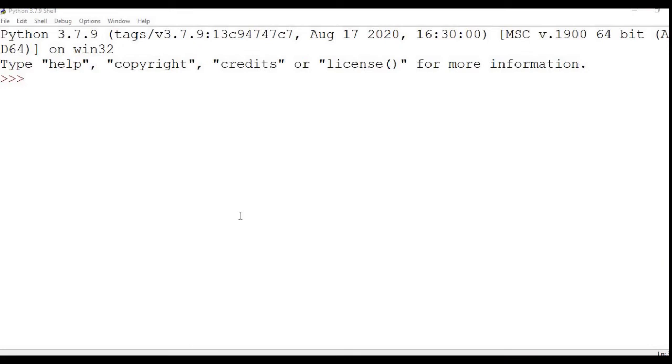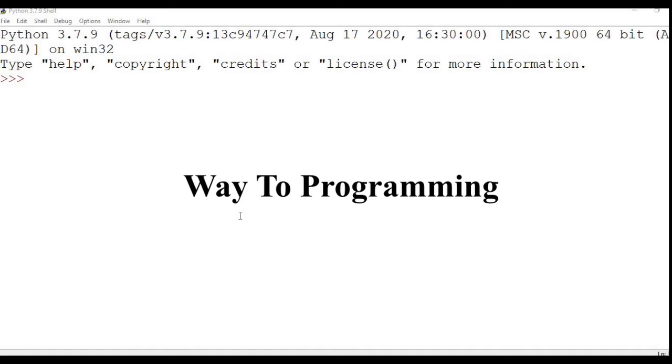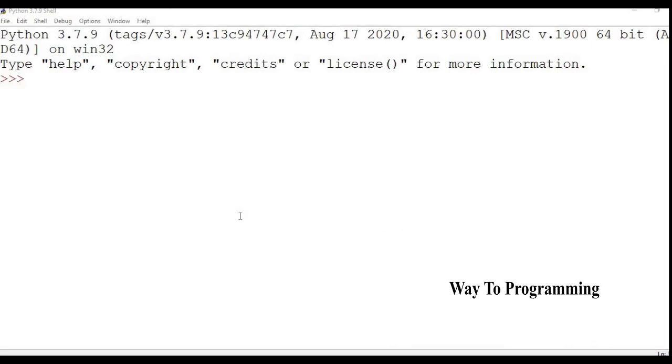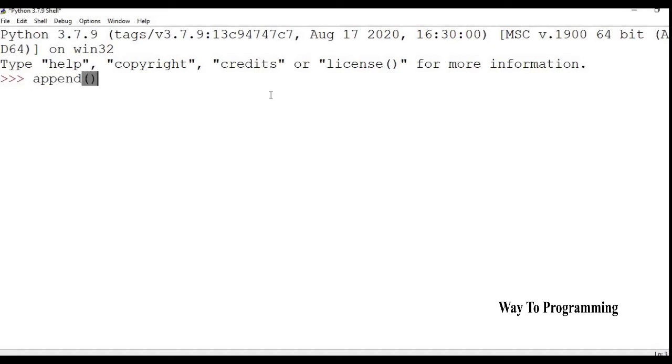Everybody. So I received another question, right? And so today we are going to understand the difference between two operations or two methods used with list. One is append, another one is extend. So what is the difference between these two, right?